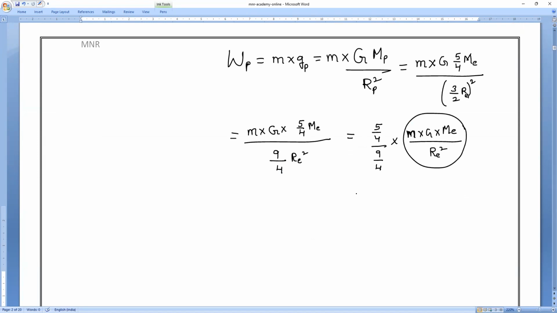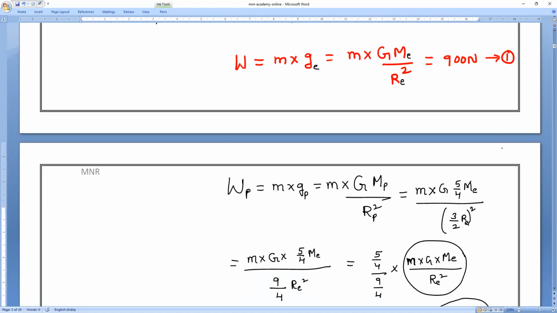So 5/4 into reciprocal 4/9. The 4s cancel, which is equal to 5/9. Directly I'm writing 5/9 into small m into capital G into mass of Earth divided by radius of Earth square.